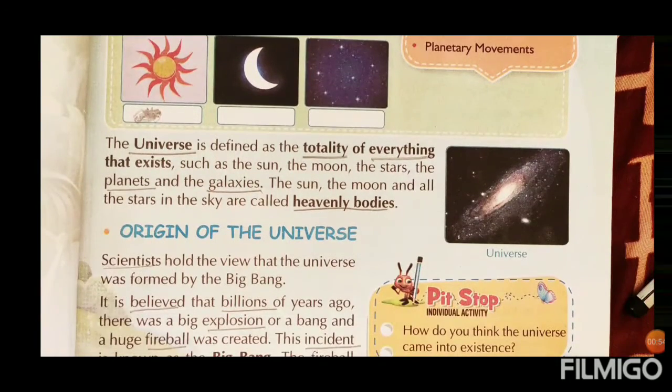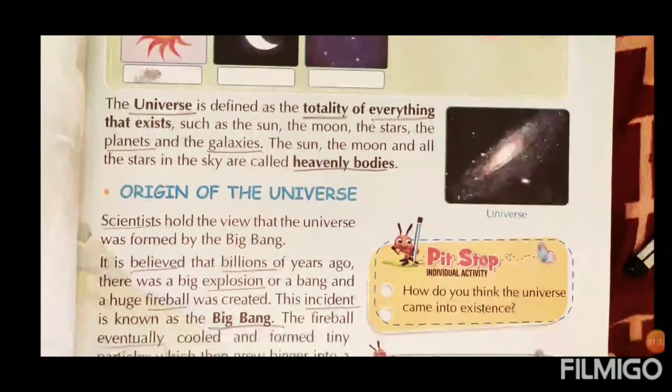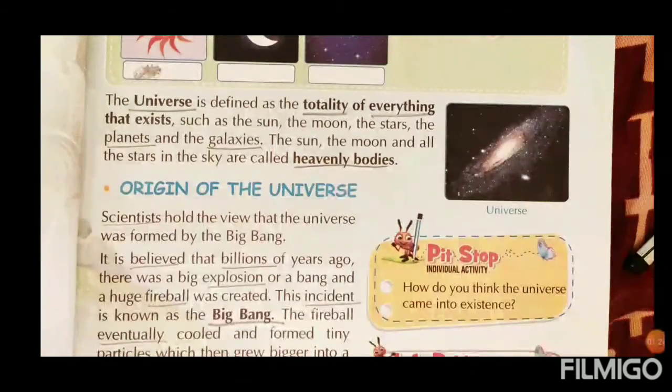So, in this lesson, we are going to learn the origin of the universe, how the universe was created, originated, and the Milky Way. What is the Milky Way? And then after, we will read the solar system, then after, their movements. Okay? So first paragraph, I am reading the passage.